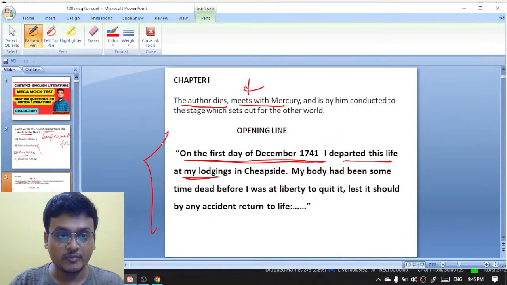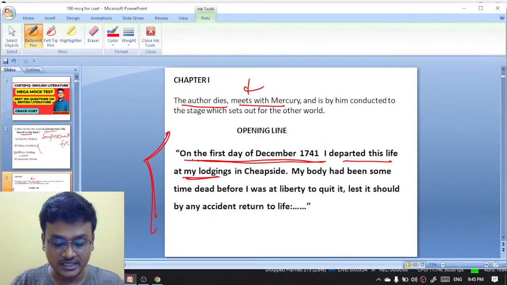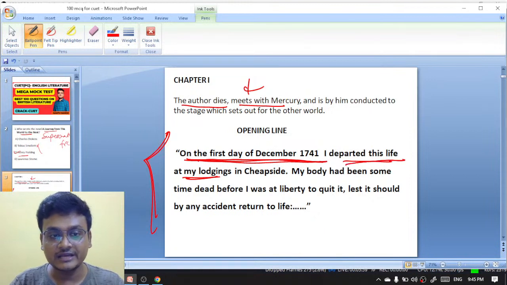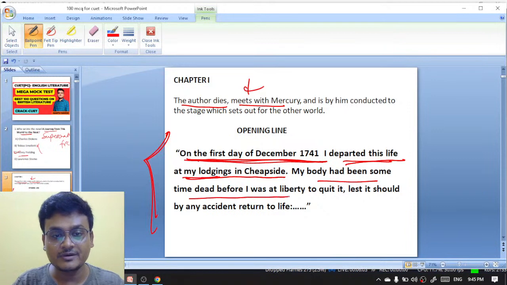That's why this is the opening line of this novel. You see, "On the first day of December 1741, I departed this life at my lodgings in Cheapside. My body had been some time dead before I was at liberty to quit it, lest it should by any accident return to life."